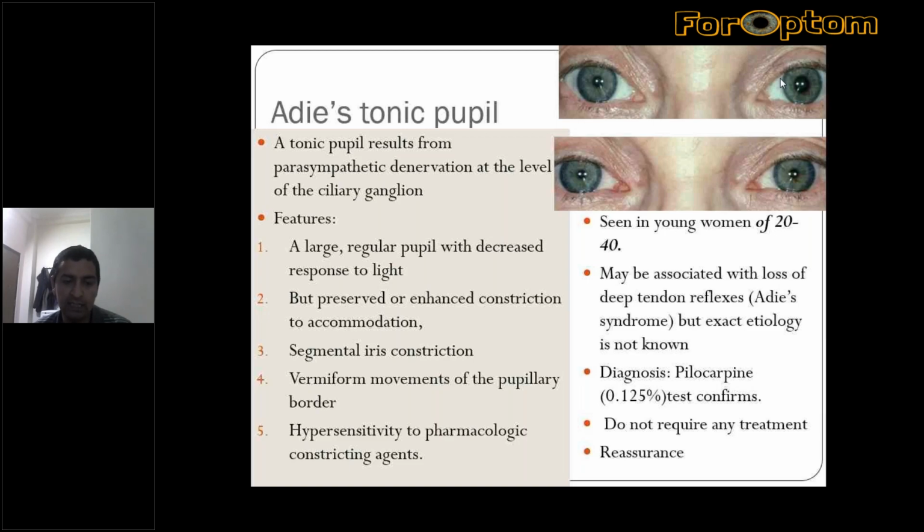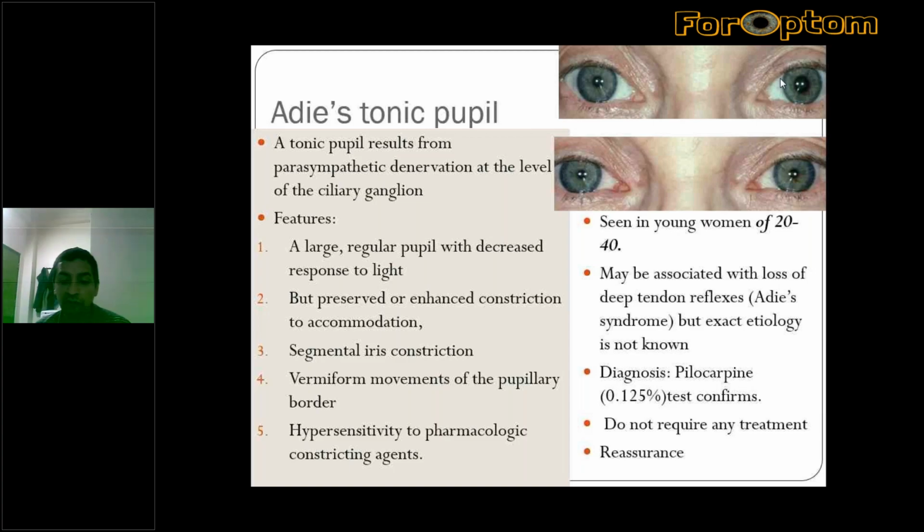You can see the segmental iris constriction. Some part of the iris is constricting, some part of it is not constricting. Then there is the vermiform movement of the pupillary border. The pupillary border will be moving like a worm.